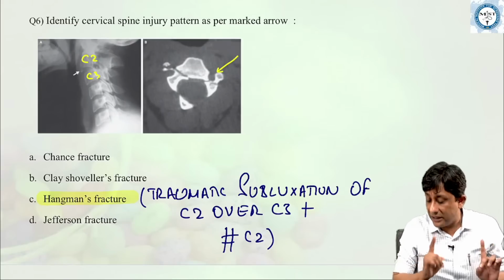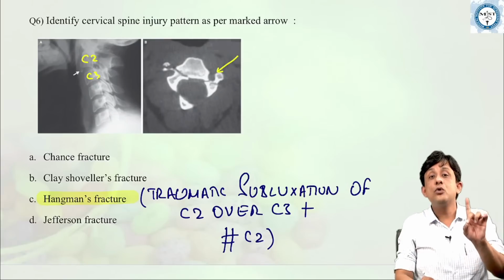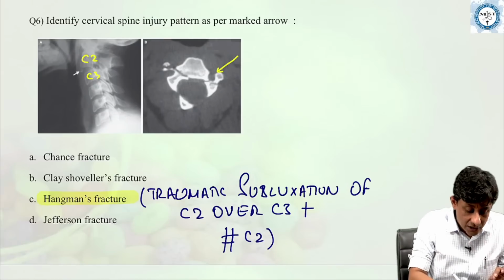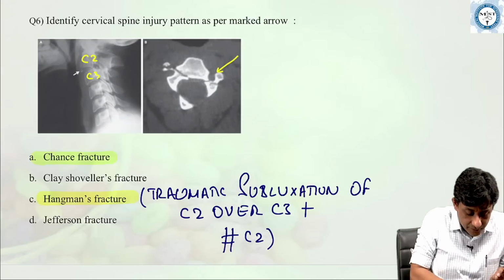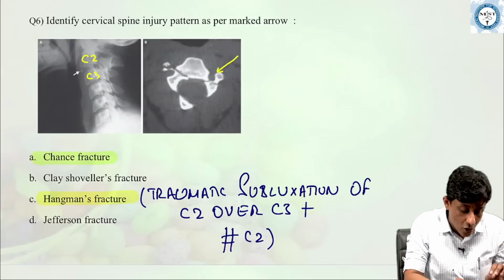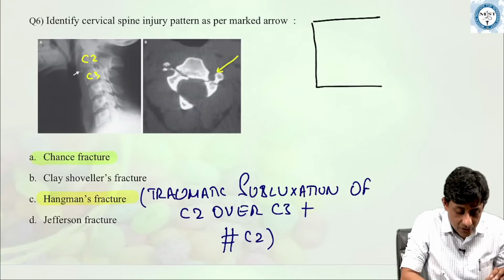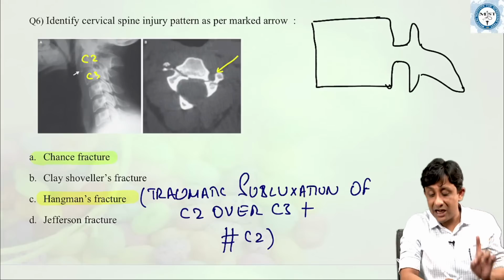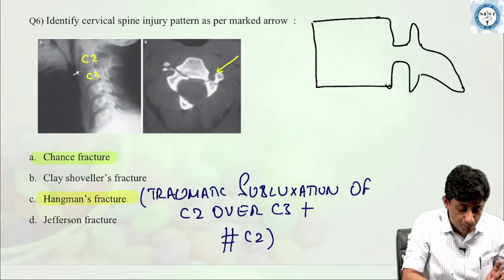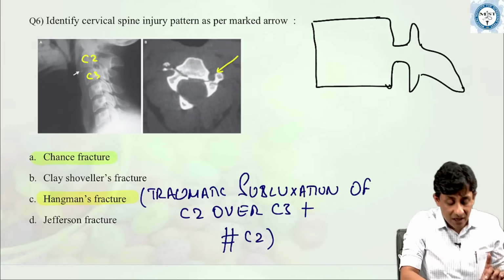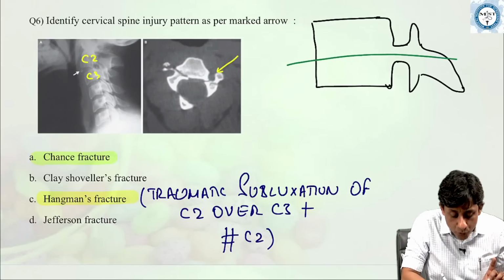Now, for other students, I will quickly tell you what a chance fracture is. If you recall from our discussion in the class, if this is your vertebra, a chance fracture is one which goes right from anterior to posterior.